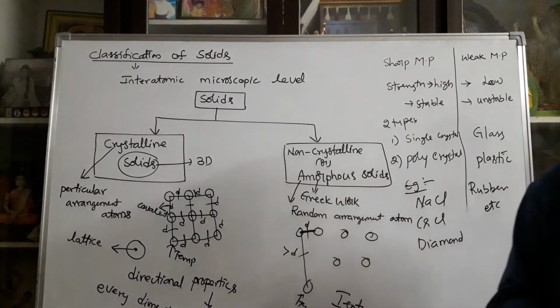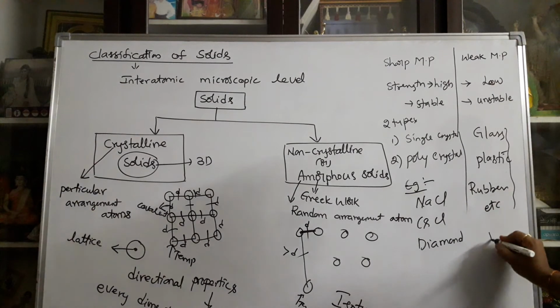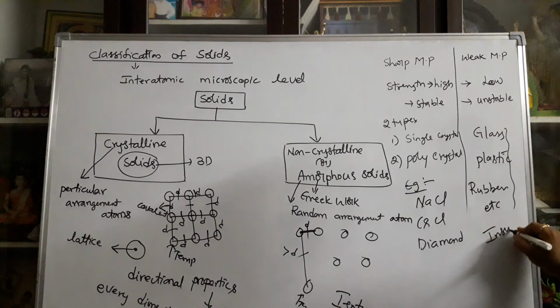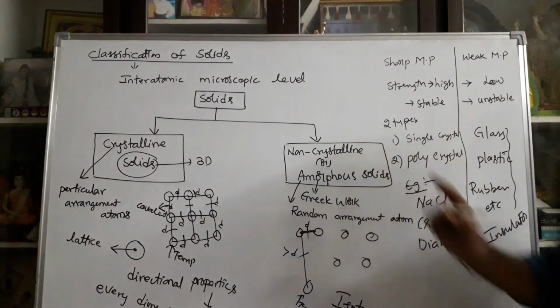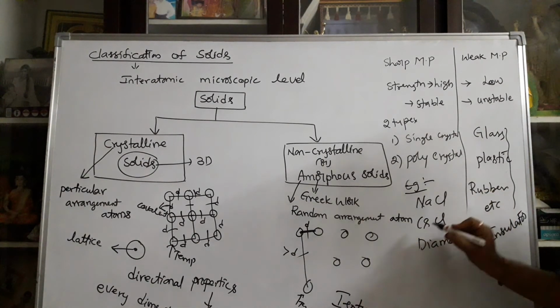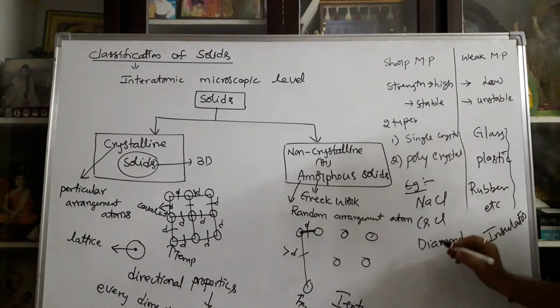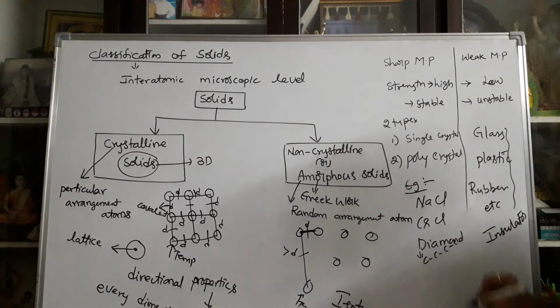These examples, glass, plastic, and rubber, are examples of insulators. So all insulating materials can be called non-crystalline solids. NaCl is an electrolyte, and cesium chloride is an electrolyte. Diamond is the best insulator. Particularly, carbon has a layer structure, and that layer structure also obeys the crystalline solid.